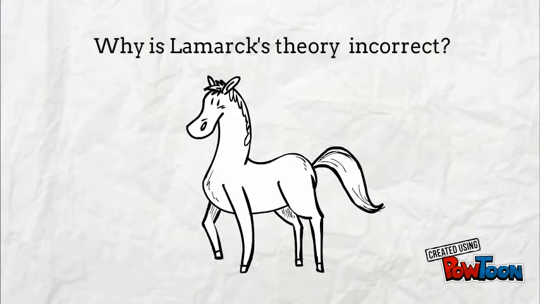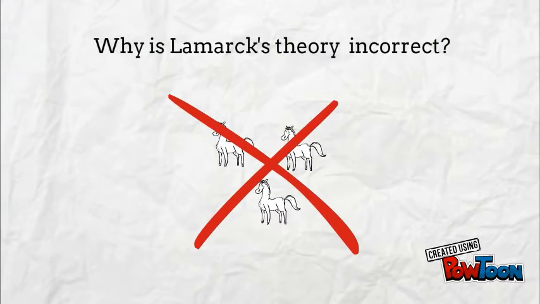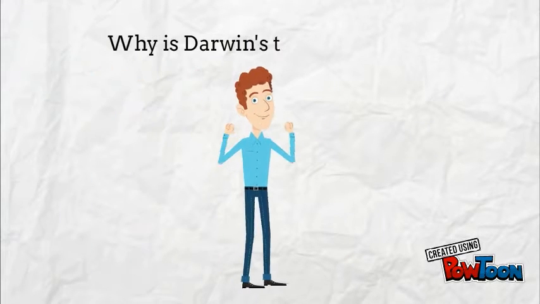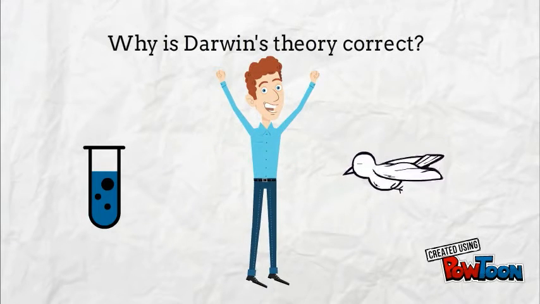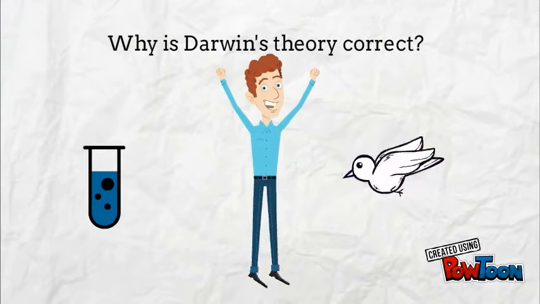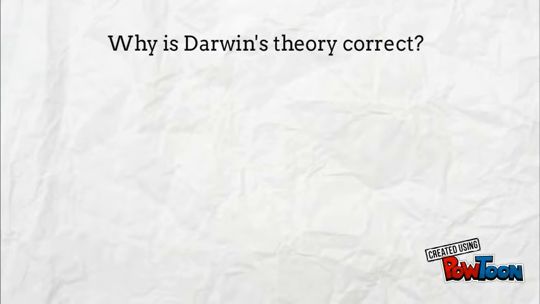We have seen through many real examples and observations that changes that occur in an animal's lifetime are not passed on to the animal's offspring. Darwin's theory has been proven correct as it is supported by genetic studies, yet more importantly, the discoveries of different finches at the Galapagos Islands. The Galapagos finches helped Darwin solidify his idea of natural selection.